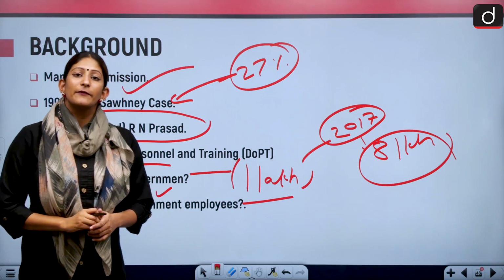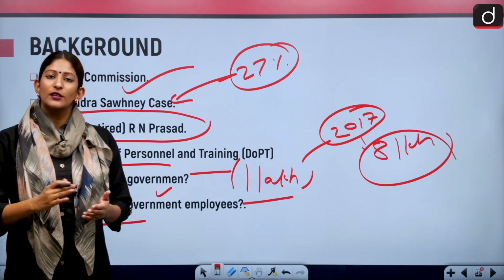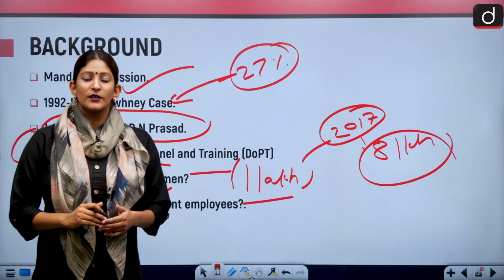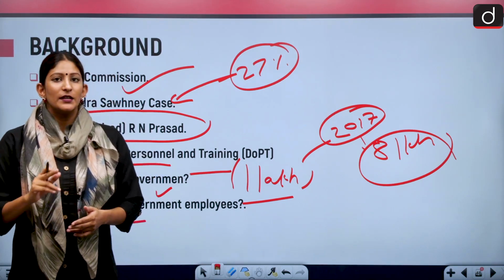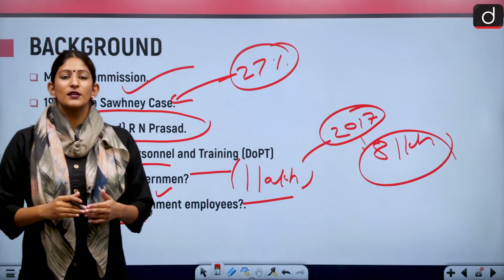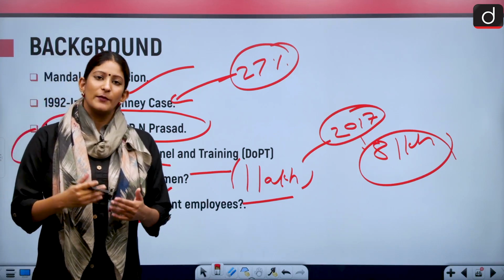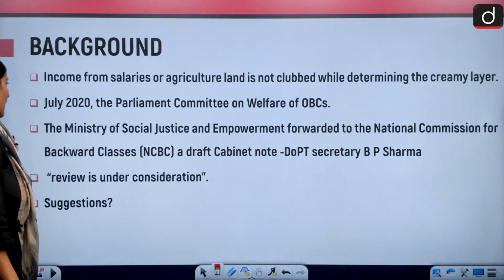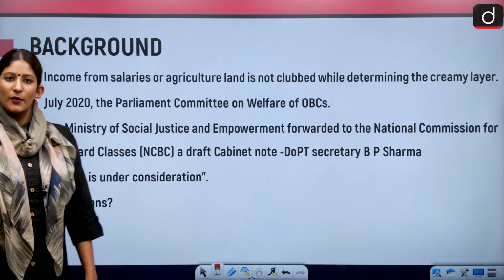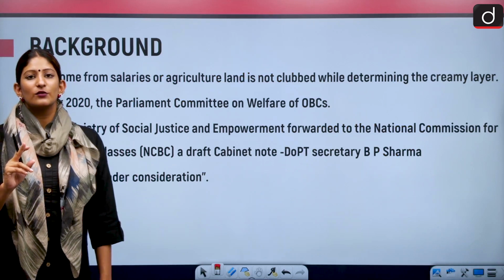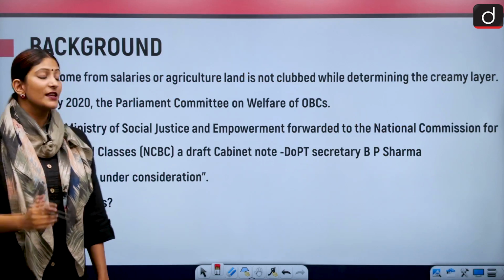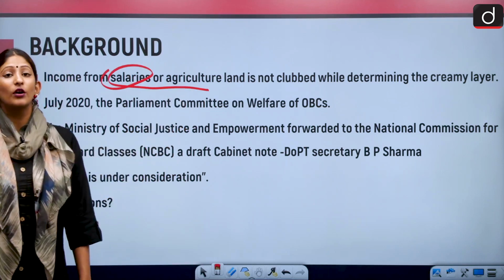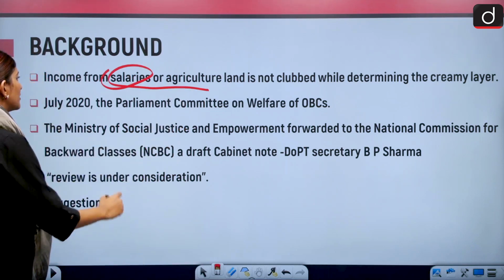Accordingly, if either of my parents holds the rank of colonel or above in the Army, Navy or Air Force, then I am not a non-creamy layer person. I belong to the creamy layer. Okay, and there are many other criteria as well. One thing we need to pay attention to is that income from salary or agricultural land is not clubbed in the determination of the creamy layer.